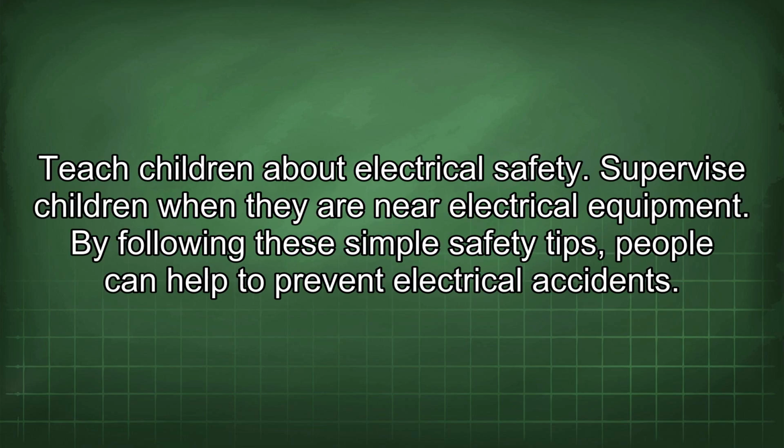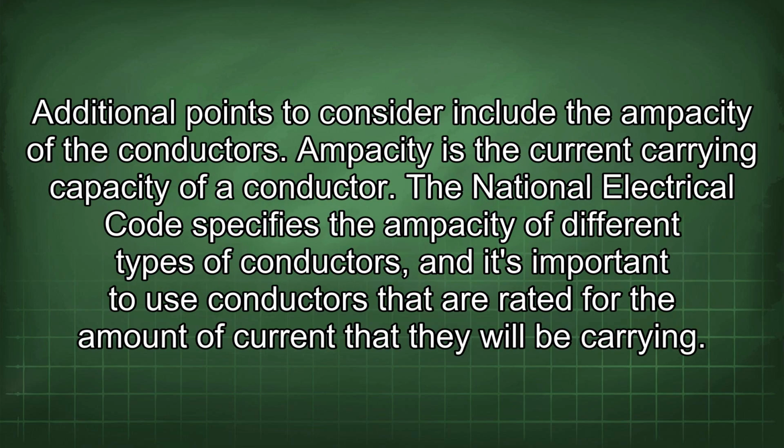Teach children about electrical safety. Supervise children when they are near electrical equipment. By following these simple safety tips, people can help to prevent electrical accidents. Additional points to consider include the ampacity of the conductors. Ampacity is the current carrying capacity of a conductor. The National Electrical Code specifies the ampacity of different types of conductors, and it's important to use conductors that are rated for the amount of current that they will be carrying.